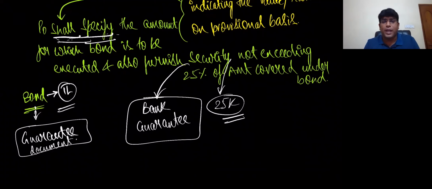And what is the bond we are trying to tell? That bond is something like a document what we are signing and telling that tomorrow when final assessment is done and final assessment is more than provisional assessment, I guarantee that I will pay. That is like a bond what we are signing. And they also want us to give a security, and security to be furnished not exceeding what, my dear friends? 25% of the amount covered under the bond. This word is very interesting. I hope we are getting full clarity, my dear friends. Can I proceed? Good.